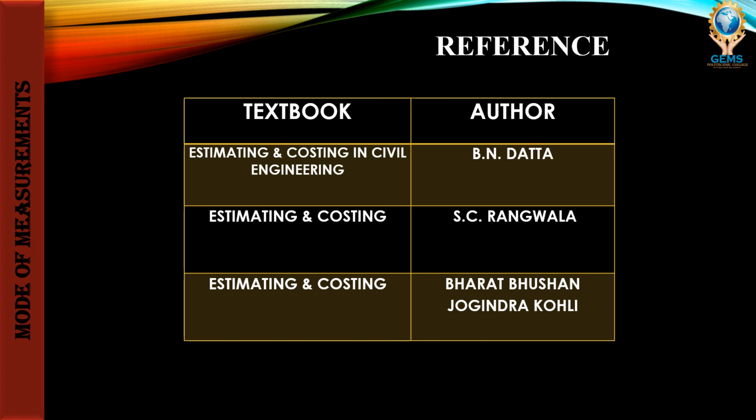Then references. What books do we need to refer for this subject? Estimating and Costing in Civil Engineering by BN Dutta. Then Estimating and Costing by SC Rangwala. Estimating and Costing by Bharat Bhushan and Joginder Kohli. These are the books we need to refer for studying the estimating and costing subject.